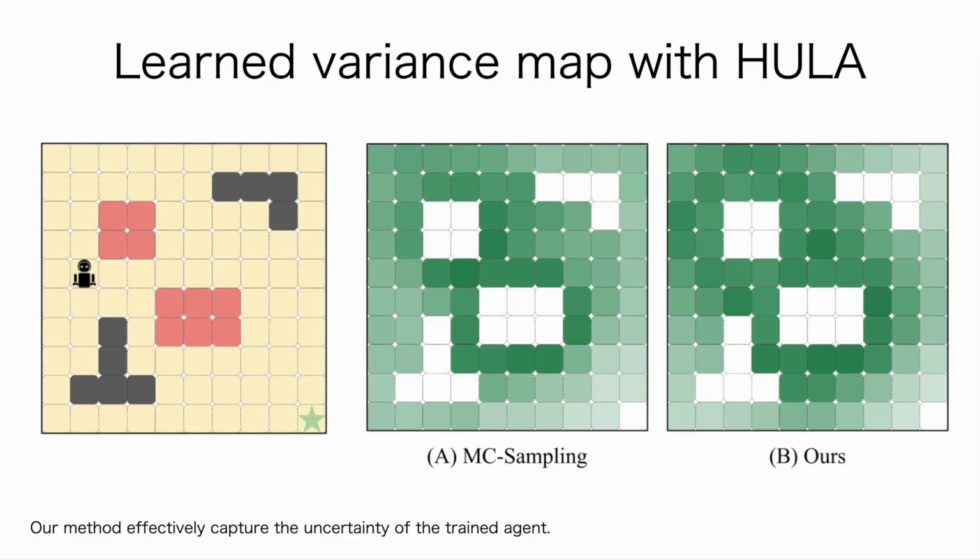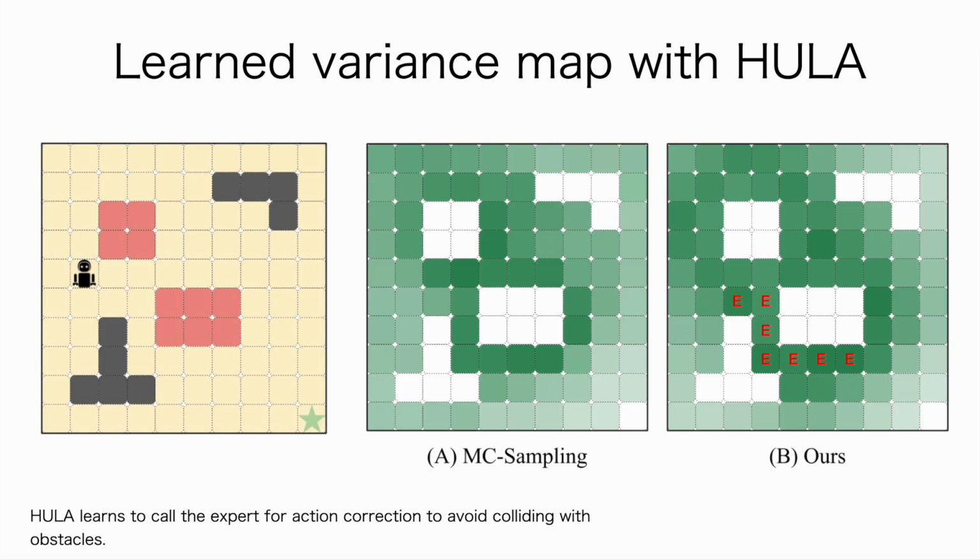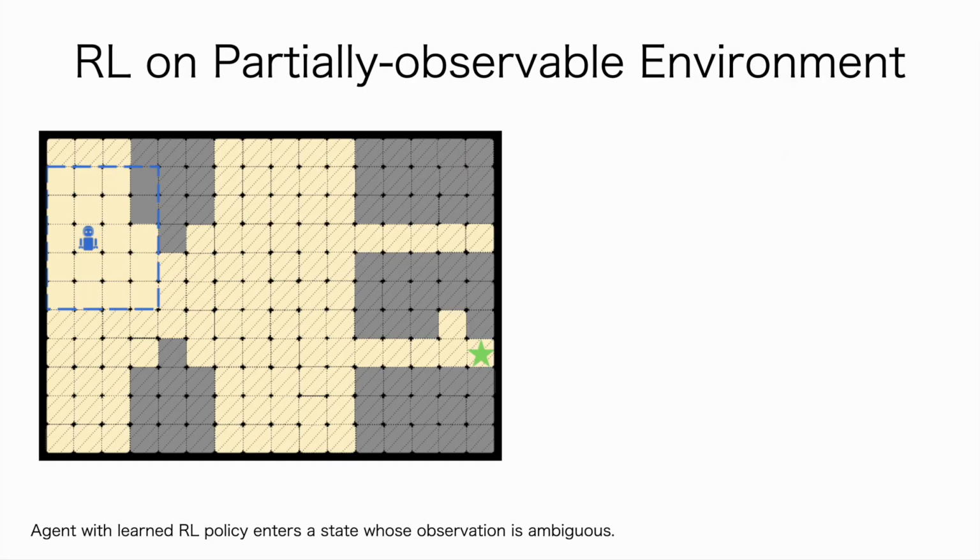Our results show that our method effectively captures the uncertainty of a trained agent. More crucially, during deployment of this agent, our method calls for experts' help when it is close to obstacles, where action errors can lead to task failures. In the next experiment, we investigate how our method performs in partially observable environments.